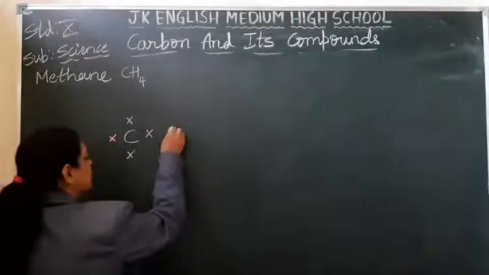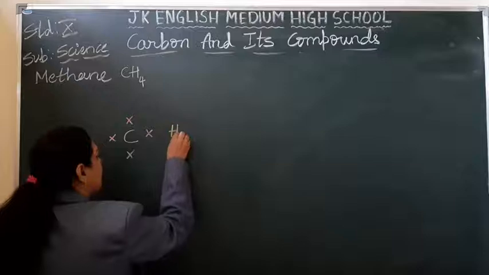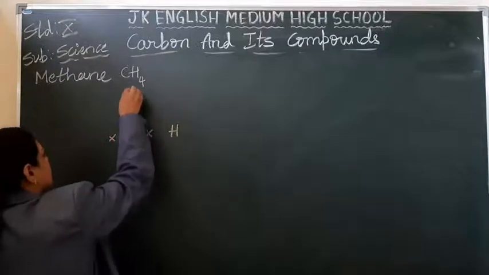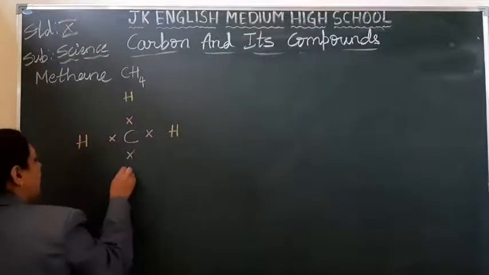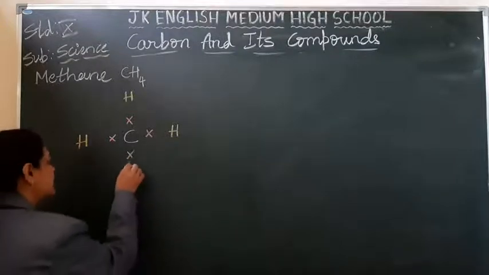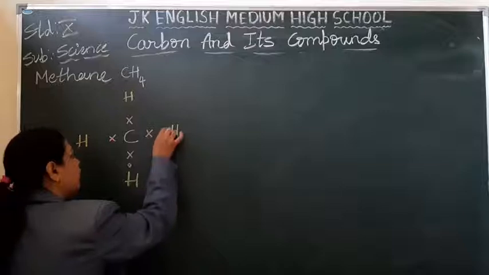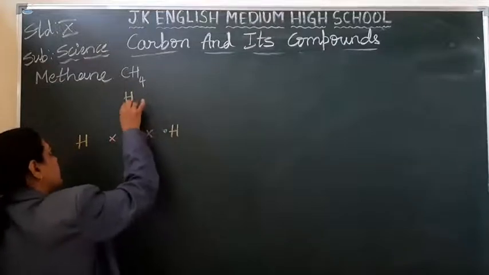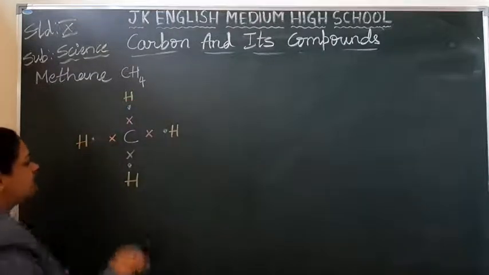Correct? To this carbon, you find the 4 hydrogen atoms. Let me draw hydrogen here: hydrogen, hydrogen, hydrogen. 4 hydrogen are there, and we will represent its electron with a dot. How many electrons does it have? It has 1 electron.